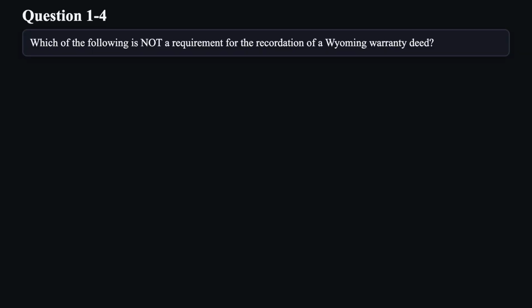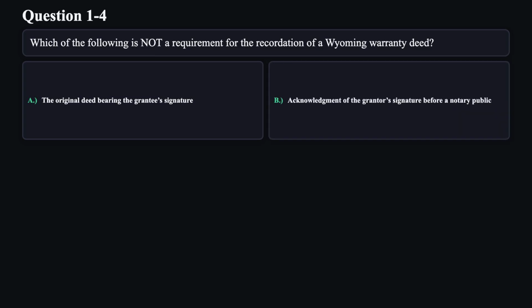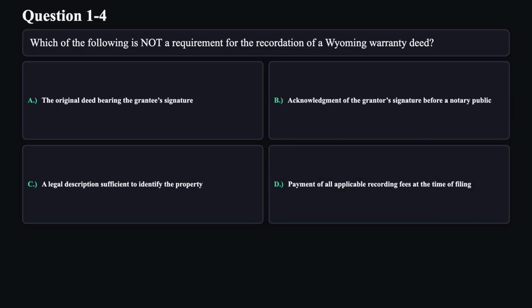Question 4. Which of the following is not a requirement for the recordation of a Wyoming warranty deed? A. The original deed bearing the grantee's signature. B. Acknowledgement of the grantor's signature before a notary public. C. A legal description sufficient to identify the property. D. Payment of all applicable recording fees at the time of filing.